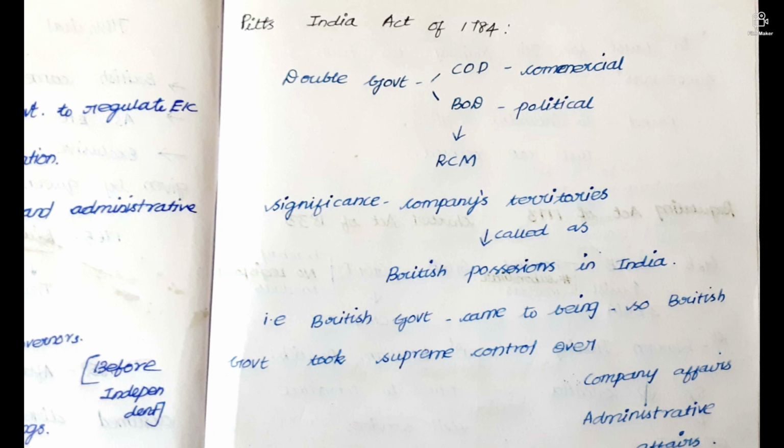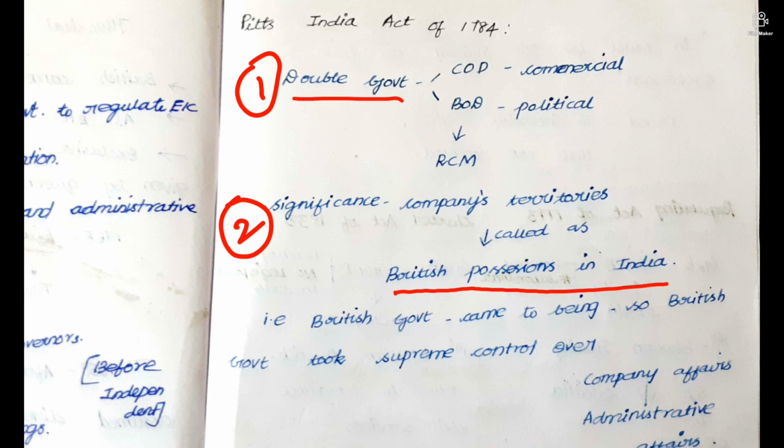Significance of the act is that now the company territories were called British possessions in India. That is, British government came into being, so the British took supreme control over the territories. The company affairs, that is administrative affairs, commercial affairs, and political affairs, both were administered under the British government. Let us recollect again. First point is about double government, next one is about significance, British possessions in India. That's it.